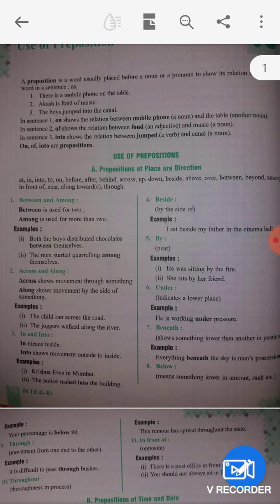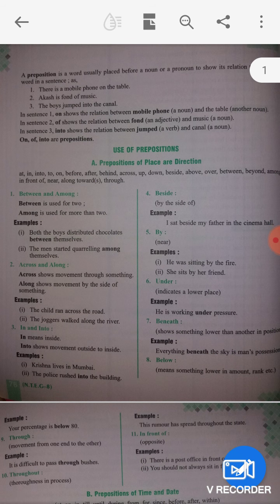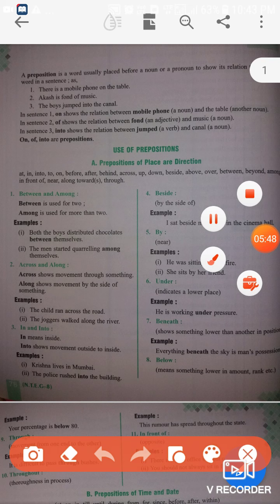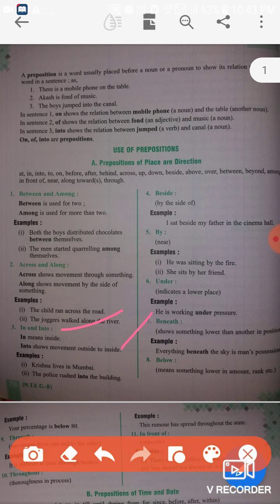In and into. In means inside, and into shows movement from outside to inside. Krishna lives in Mumbai. The police rushed into the building. Next thing, by is used for near. He was sitting by the fire. She sits by her friend.